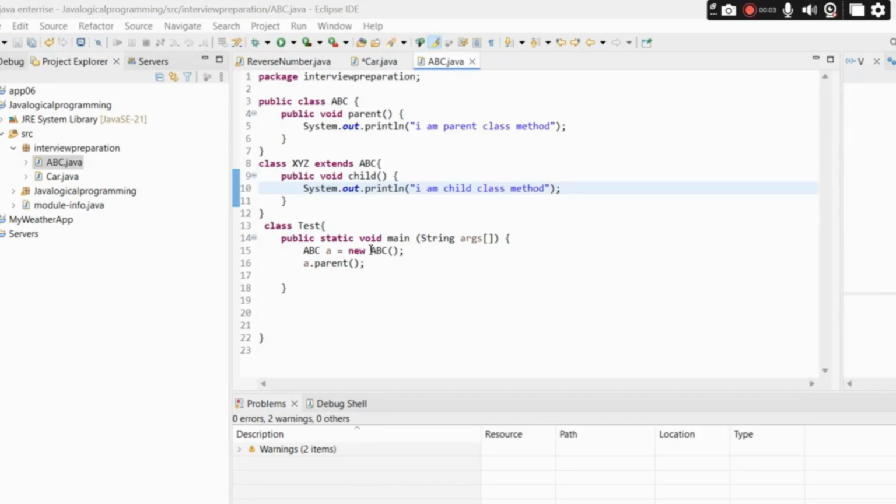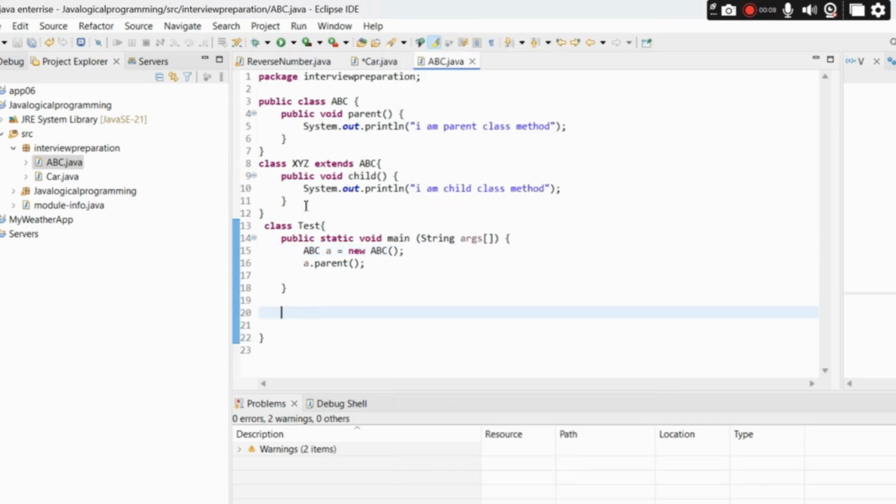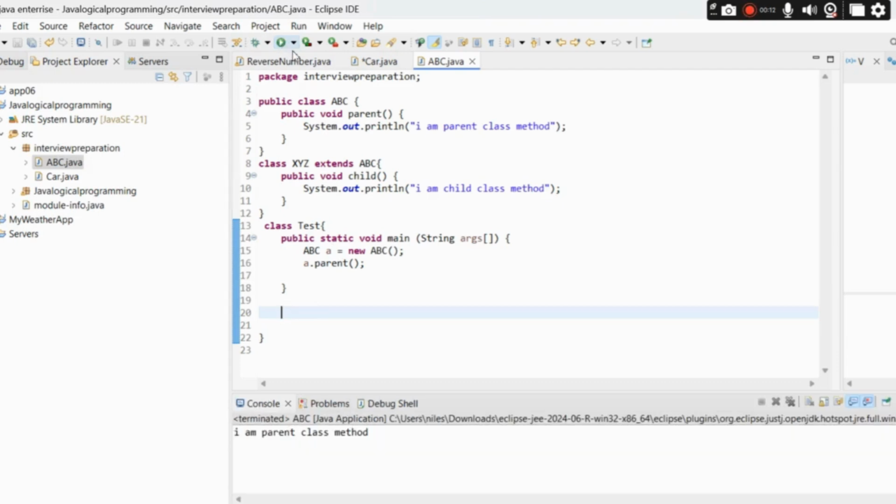Let me quickly run this application. One sec. Okay, here you can see, right? I'm a parent class method. We have called the parent class method, correct?